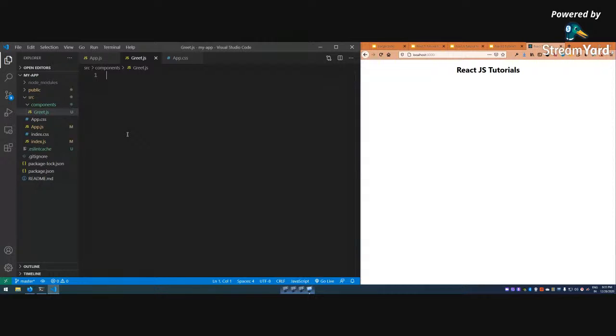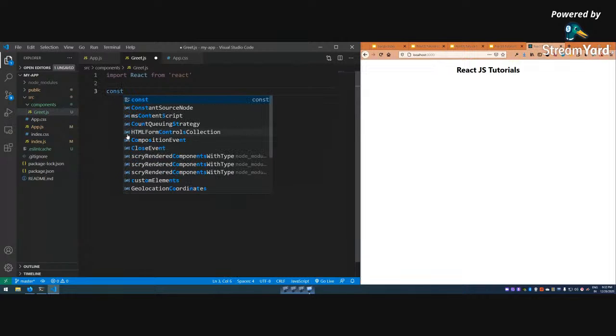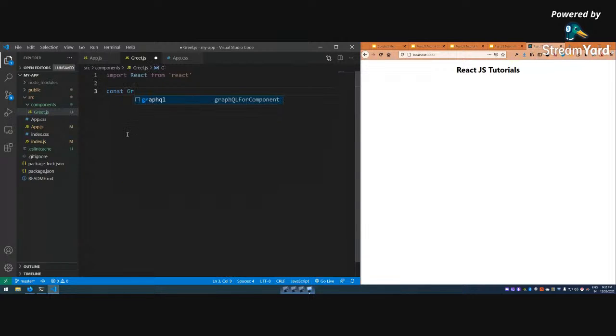And then I'm going to create my first component here. We are going to create a functional component. So we have to do import React from react. Then I'm using the ES6 function now, const greet equal to an ES6 arrow function here. I have to give a return.